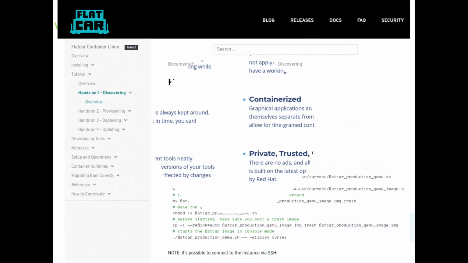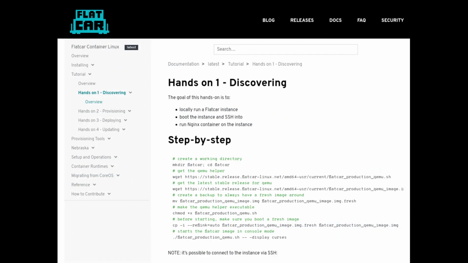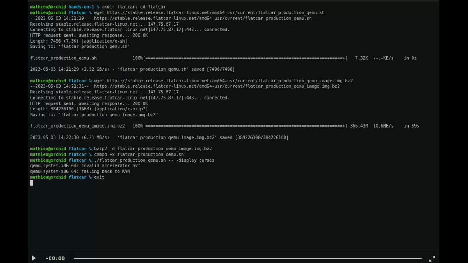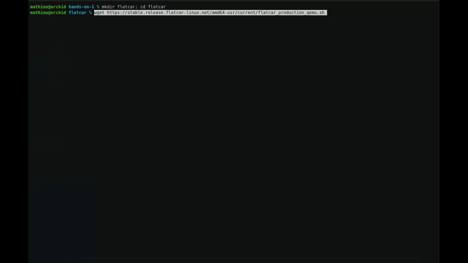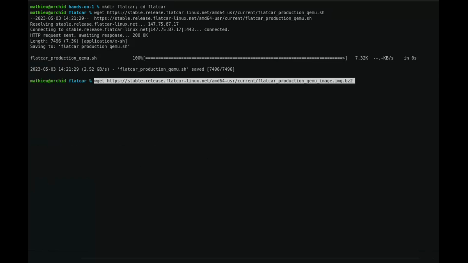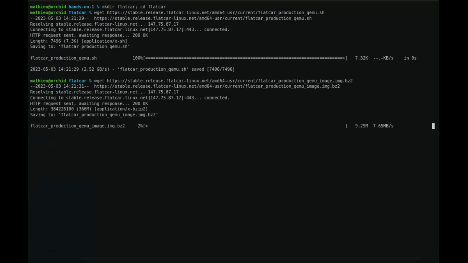Flatcar Container Linux, a fork of CoreOS, is an immutable distribution optimized for running containers. It is designed for cloud environments and container orchestration with Kubernetes. With a minimal design focused on security, Flatcar ensures automatic updates, making it ideal for efficiently running containers in cloud or large-scale environments.